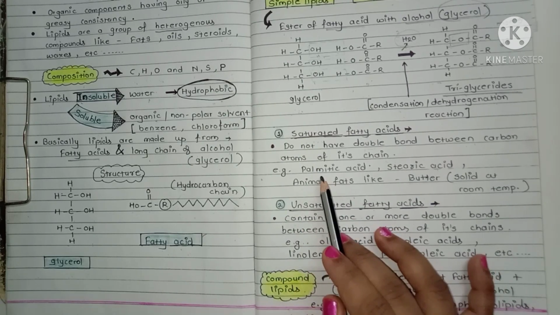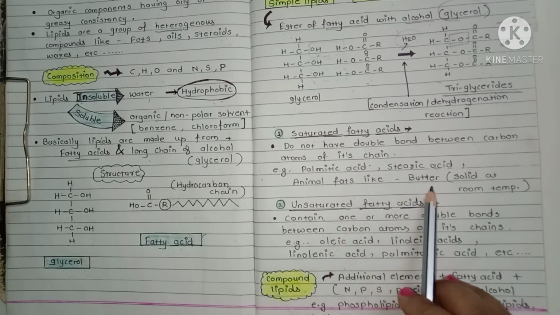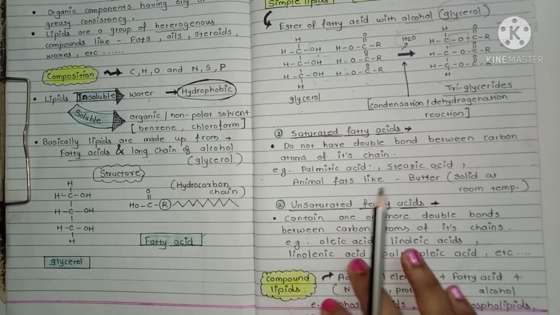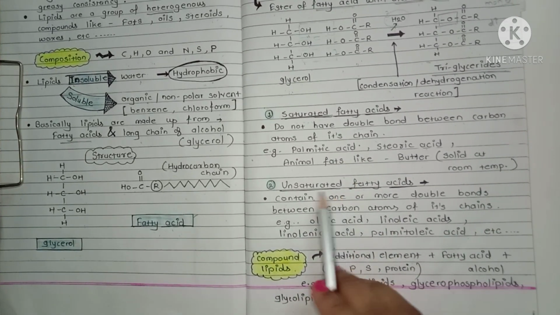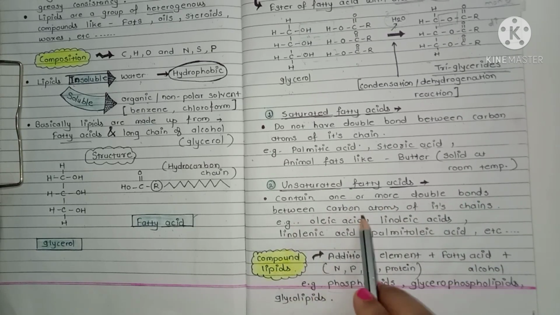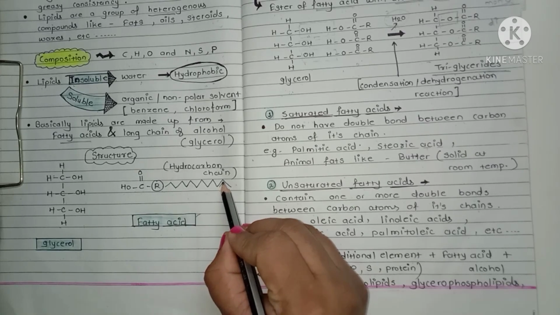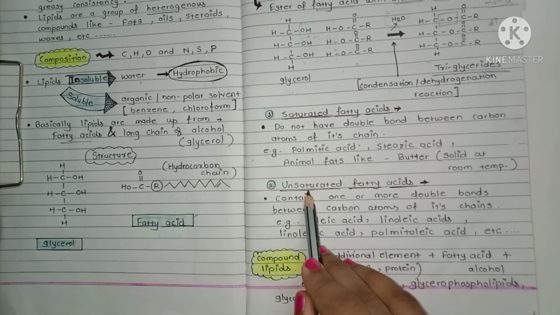Examples are the palmitic acid, stearic acid, animal fats like butter which is solid at a room temperature. Next is the unsaturated fatty acid. Unsaturated fatty acid contain one or more double bond between carbon atom of its chain. If the double bond present in the hydrocarbon chain, then this fatty acid is unsaturated.